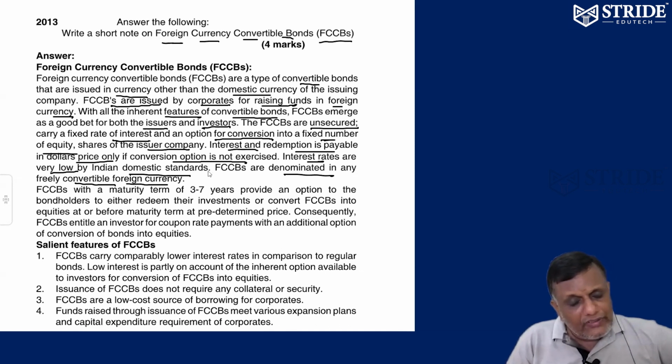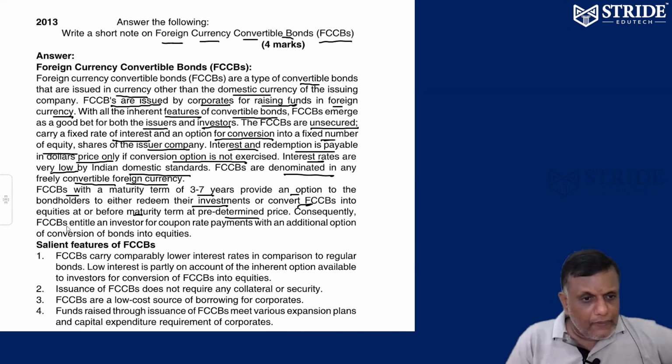The company can issue FCCB in foreign currency only. Japanese yen, Chinese yuan, or maybe Malaysian ringgit, Singapore dollar or US dollar, just like that. Maturity of FCCB is 3 to 7 years. At the same time, the option lies with the bondholder. Bondholder, you can redeem the investment, or you can convert into equity shares before maturity at a pre-determined price. Either you redeem it anytime, you can go for redemption. You can get back money anytime.